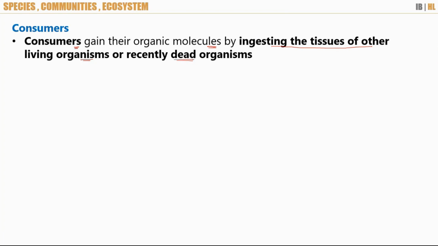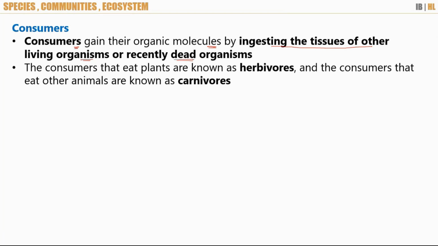So consumers are those group of organisms who will eat the food and digest the food inside the body. Consumers can be broadly classified as two types. The ones who eat plants are called herbivores, and the ones who eat other animals are called carnivores. Any doubt? Now, apart from herbivores and carnivores, there is one more category. What is that?